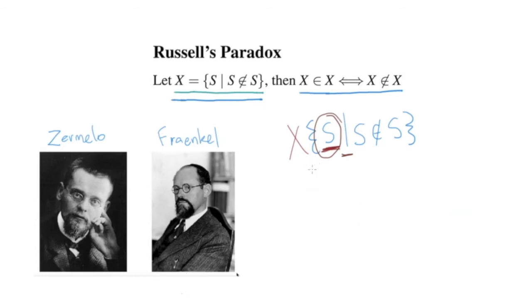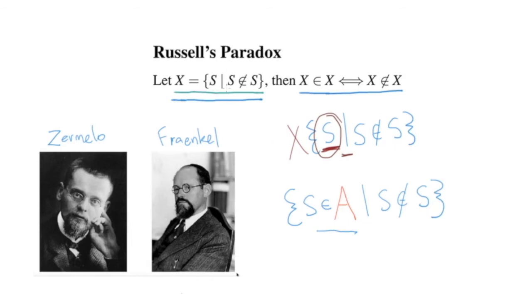Okay, so given that we can no longer construct sets in this way with this unconstrained S such that, we have to say S is a member of some bigger set. So let's just call this set A, because we have to fulfill this condition that the members of the set we're constructing come from a bigger set. So S is a member of A such that, and then we've got our condition, S is not a self-containing member. S doesn't contain itself. Okay, so let's see how that changed things.